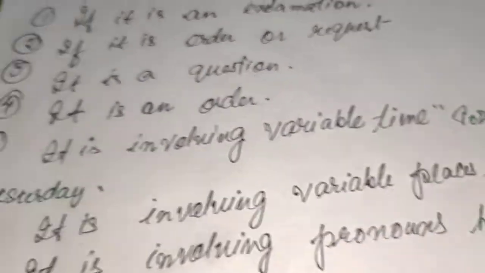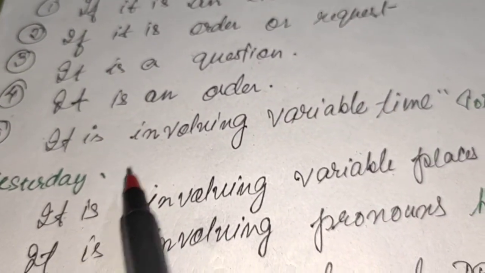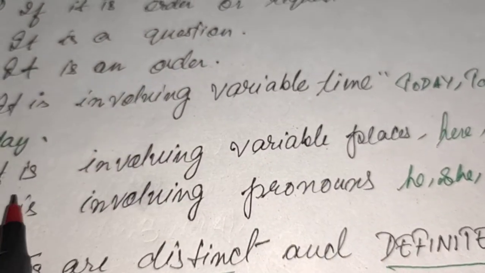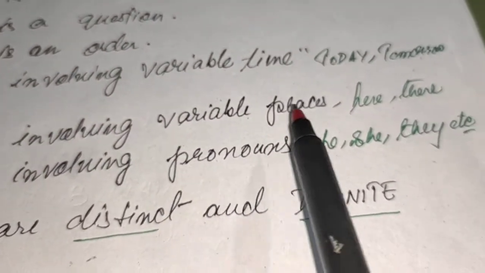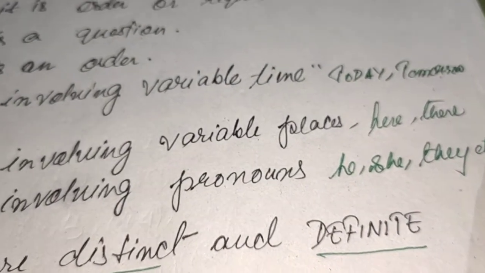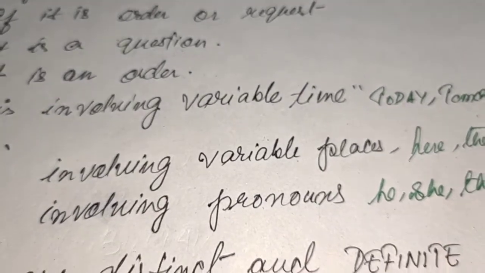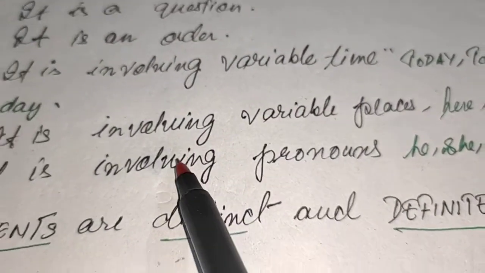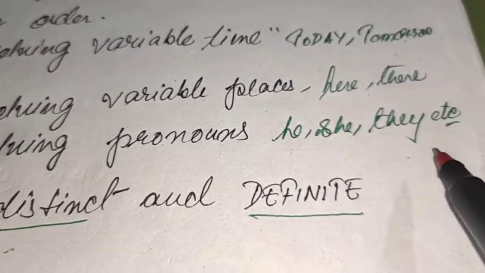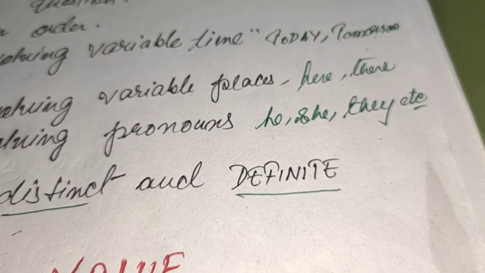So if words like today, tomorrow, yesterday are in the sentence, it is not a statement. Then, if it is involving variable places like here, there, that place, this place, such a sentence is not a statement. Also if it is involving pronouns like he, she, they, etc.